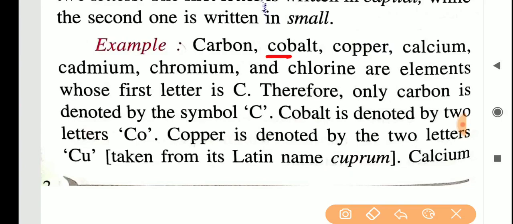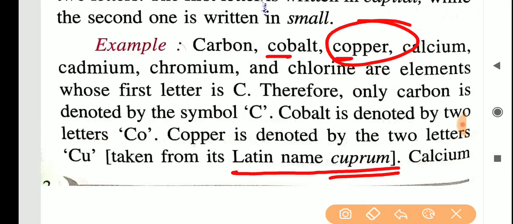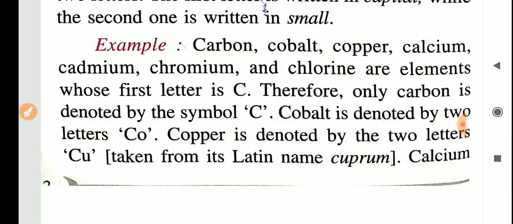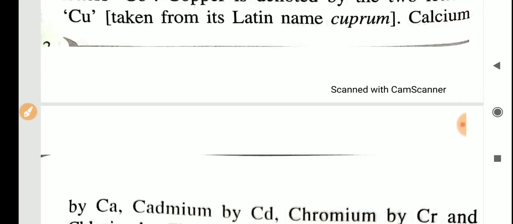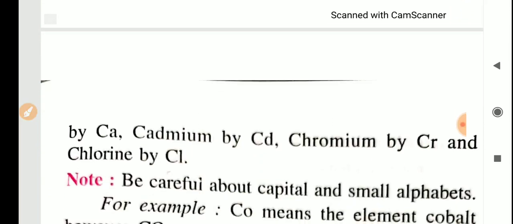Then copper. Copper's Latin name is cuprum, C-U-P-R-U-M. Cobalt and copper both start with Co, so for both of them we cannot take Co. Instead, for copper the symbol is taken from its Latin name, cuprum: Cu. And for calcium, Ca is taken. Understand? We can use only two letters, not more than two. So for calcium we have taken Ca.